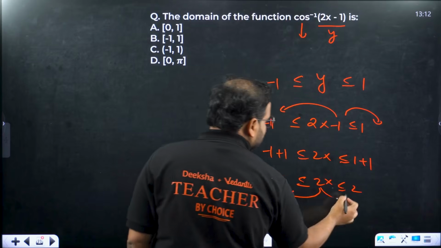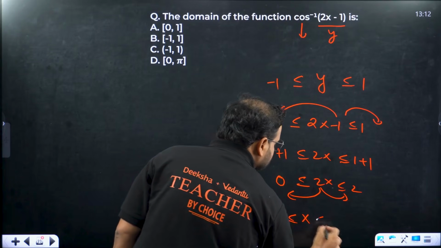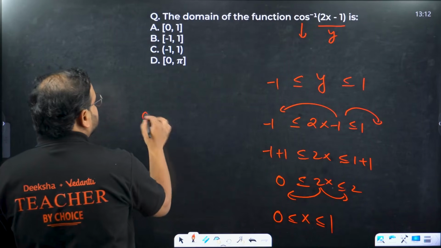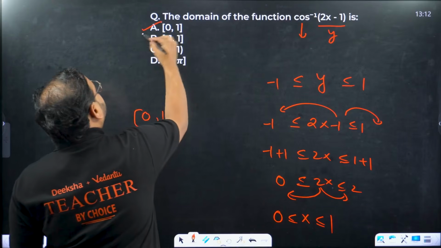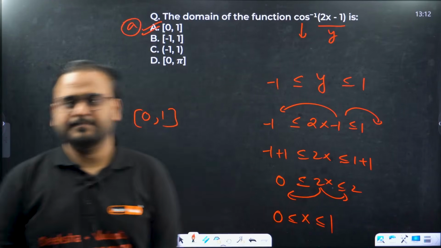Divide by 2 on both sides because it is multiplication over here. 0 by 2 is 0, 2 by 2 is 1, so x is 0 to 1, and they are both inclusive, so the equal to signs are over here. Answer is option A. A very simple question, by the way.